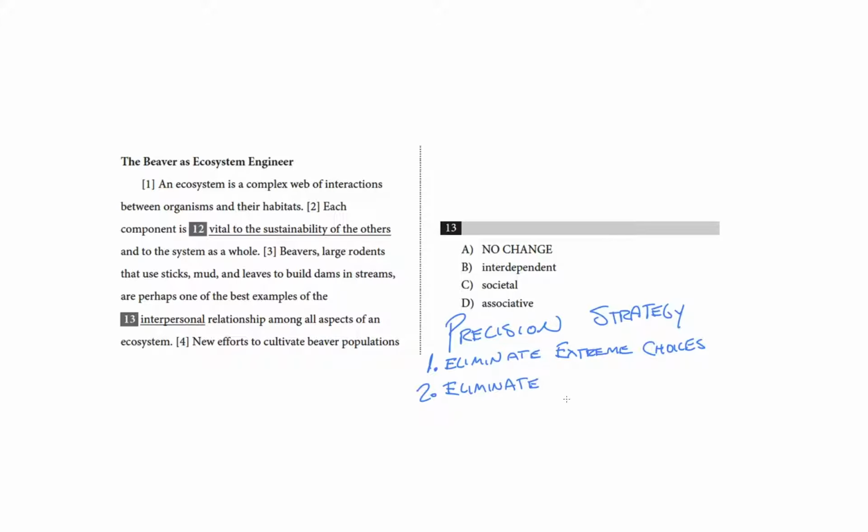If you detect that the tone of the context is very positive, for example, if the passage was about the beauty of birdsong and one of the choices was screeching, screeching seems like too negative of a word to go along with the pretty birdsong passage, so you can safely eliminate that tone mismatch. And finally, avoid unknown words if possible. Choose them only as a last resort once you've eliminated every other option.